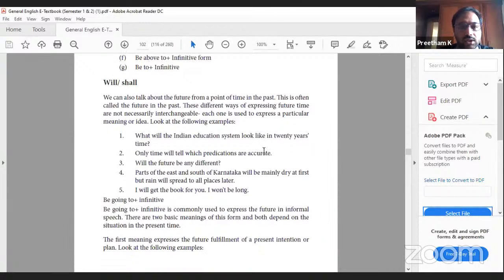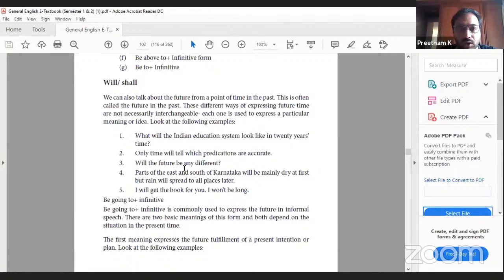What will the Indian education system look like in 20 years' time? We are talking about the future from a point of time in the past. Say, for example, from today, now it's 2021. If I say what will be India's education system in 2041, then 2021 becomes the past. Only time will tell which predictions are accurate. Will the future be any different?